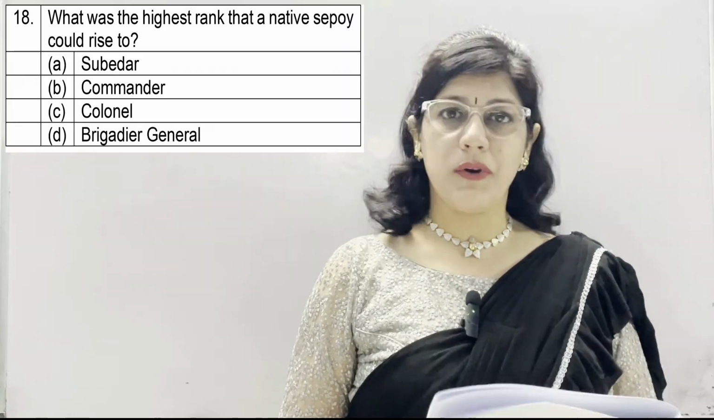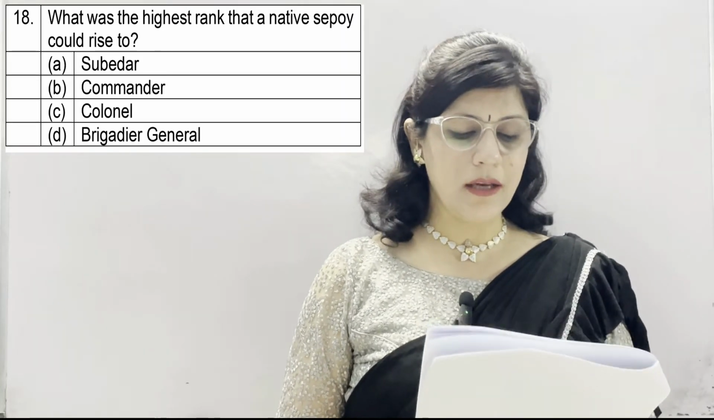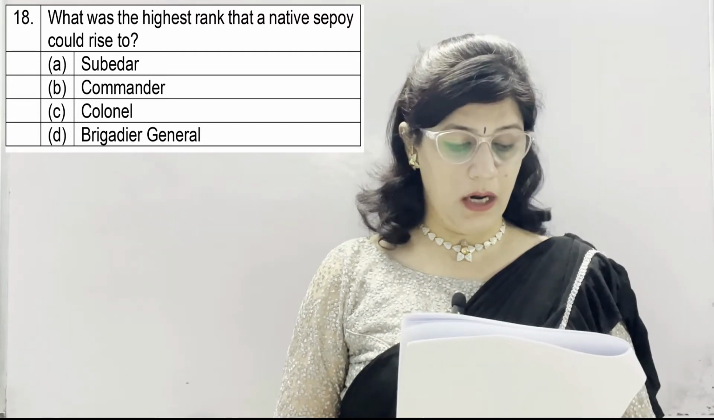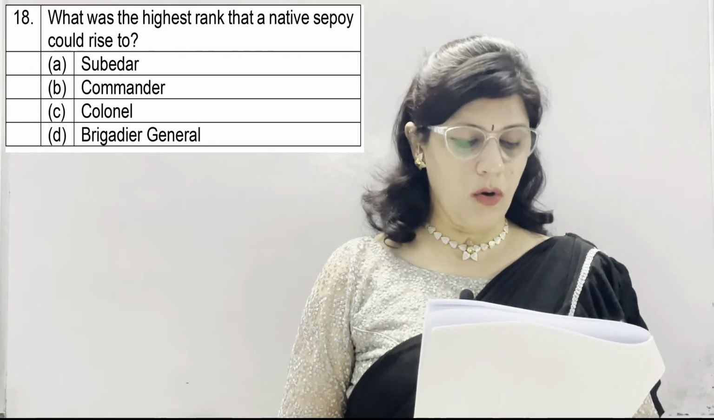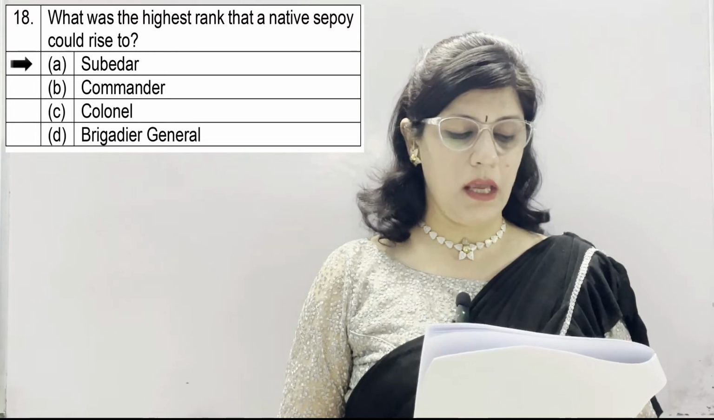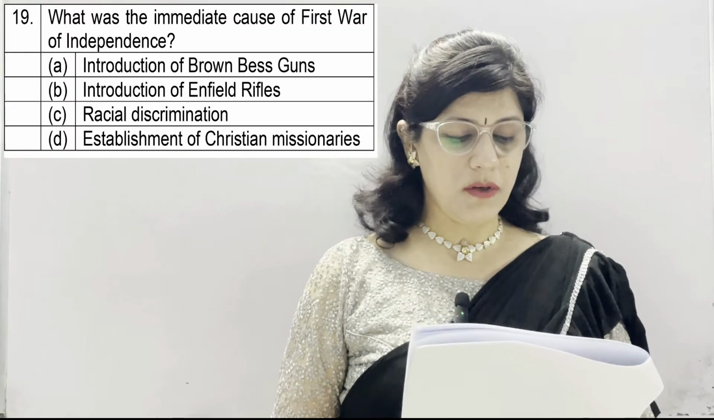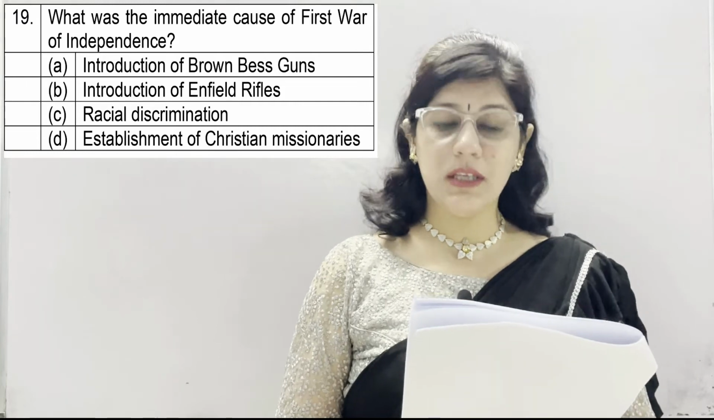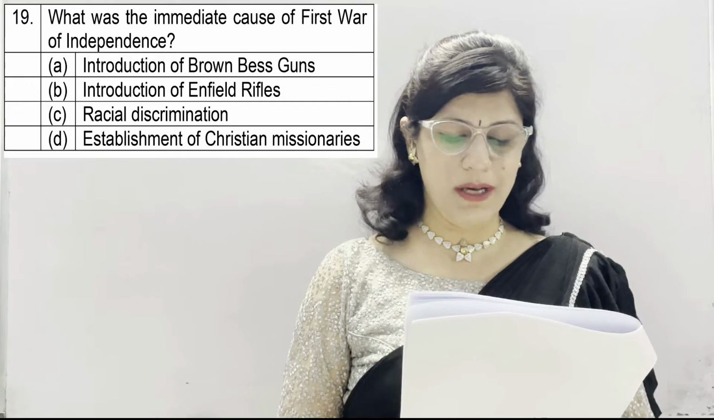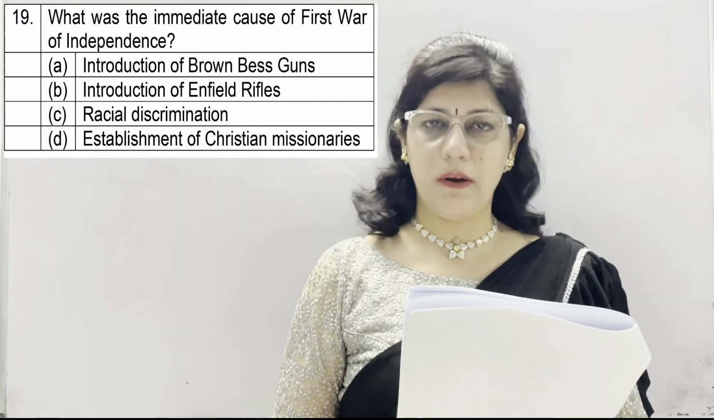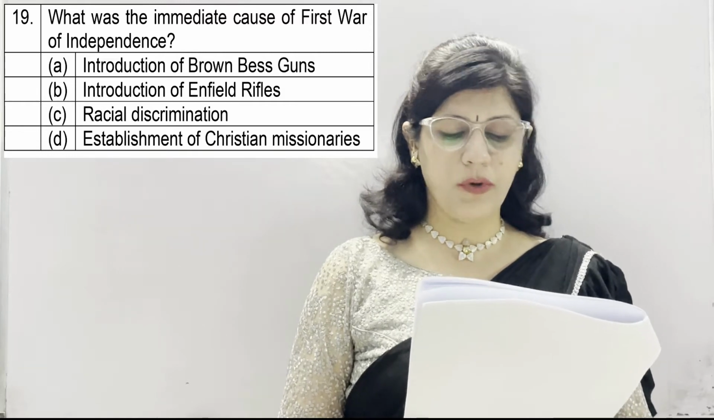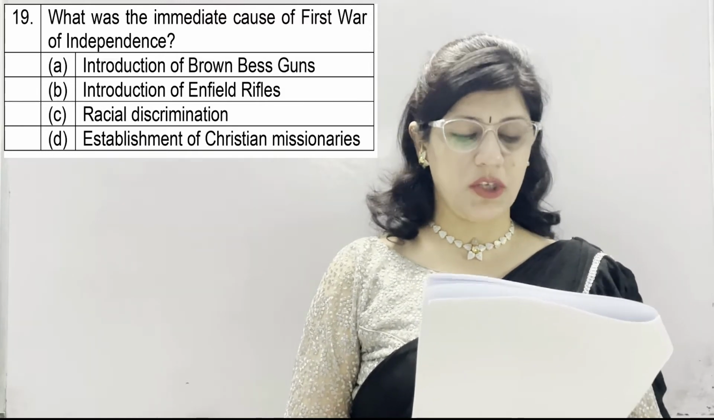Question number 18. What was the highest rank that a native sepoy could rise to? Option A. Subedar, B. Commander, C. Colonel, D. Brigadier General and the correct answer is option number A which is Subedar. Question number 19. What was the immediate cause of First War of Independence? A. Introduction of brown-based guns, B. Introduction of Enfield rifles, C. Racial discrimination and D. Establishment of Christian missionaries. And the correct option is B.